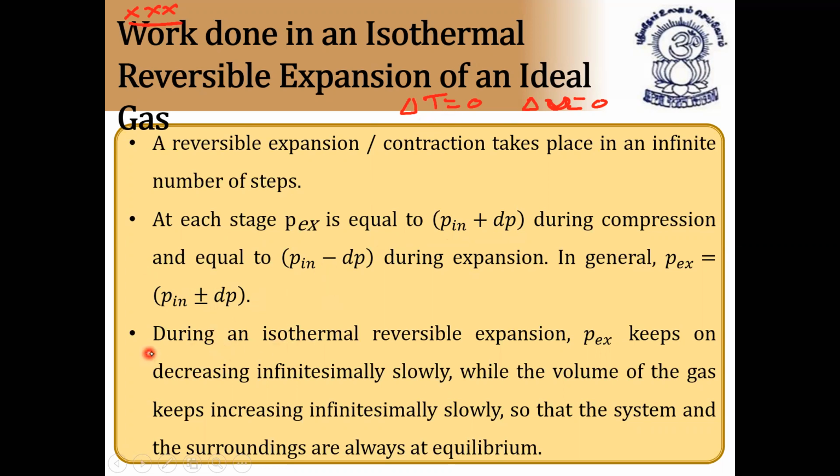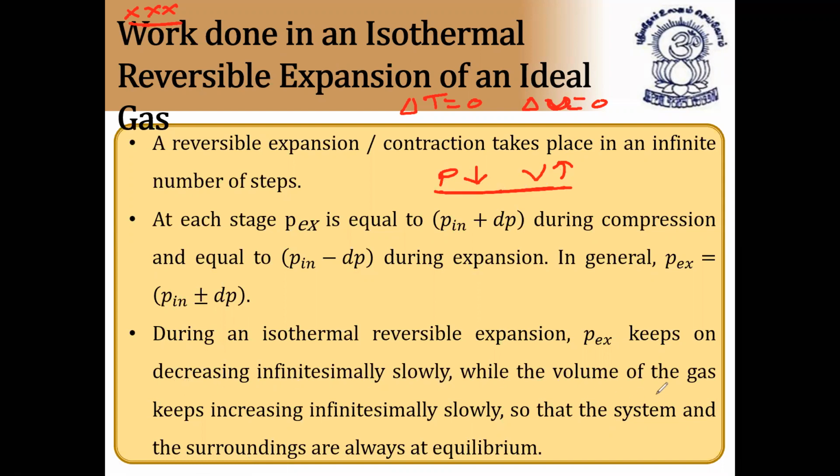During an isothermal reversible expansion, P external keeps on decreasing infinitesimally slowly, because in expansion the pressure will decrease and the volume will increase. These two things you have to remember.